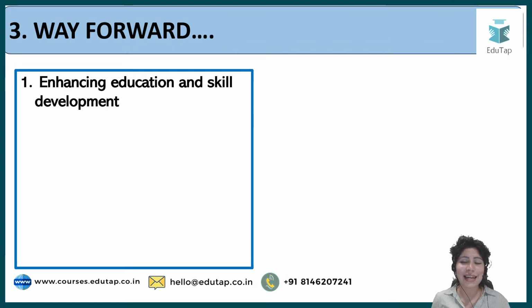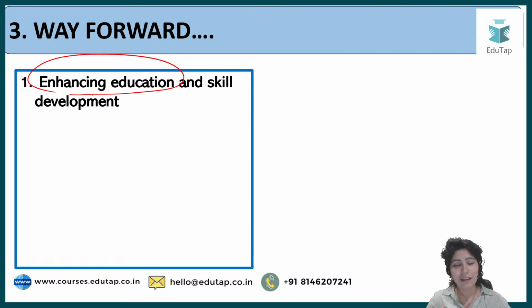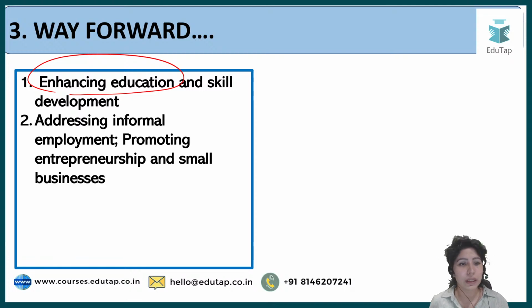So the first thing is enhance education and skill development, so that they can get into formal sector jobs, they can get into higher paying jobs. And enhancing education, the private schools which are actually providing good education, similar education should be available, and model schools should be developed in government schools. So addressing informal employment, how can you address this?